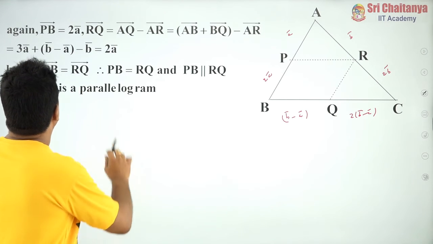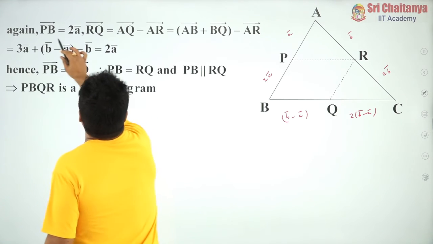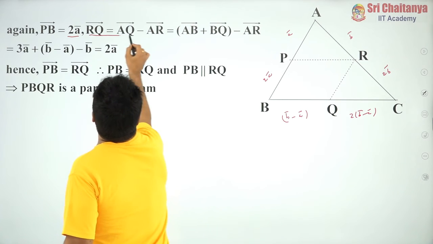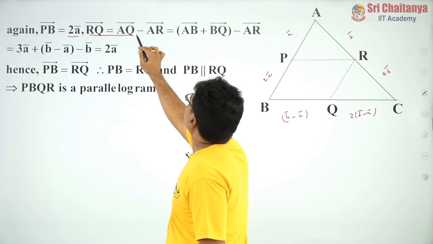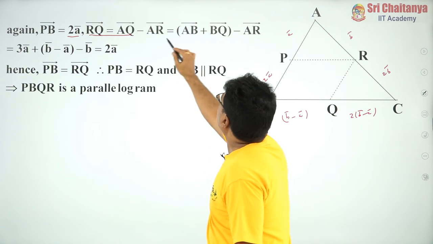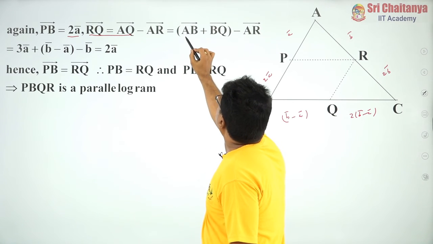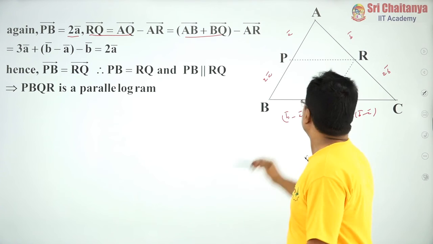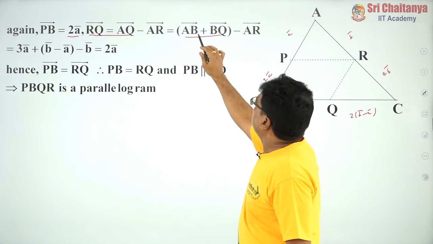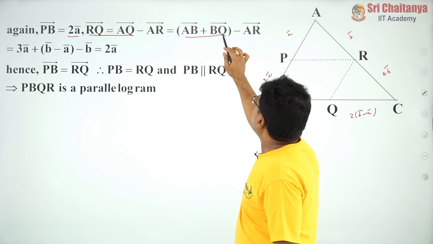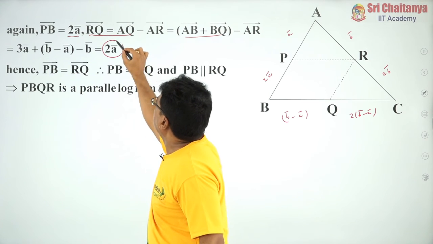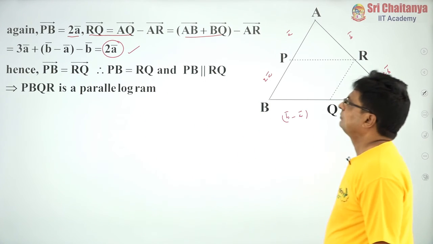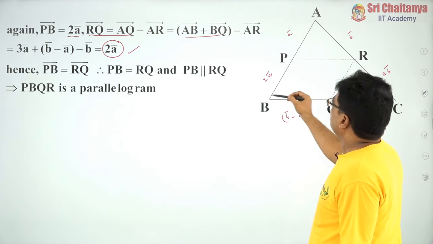Okay, my friends. Similarly, now PB bar is equal to 2A bar, and RQ bar, again I can write with respect to A as position vector, AQ bar minus AR bar, and that AQ bar I can write as AB bar plus BQ bar. See the diagram, and you know what AB bar, BQ bar and AR bar are. You substitute everything, and ultimately you get PB bar as 2A bar.